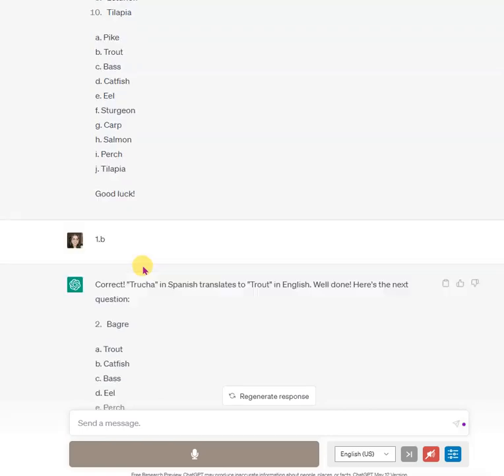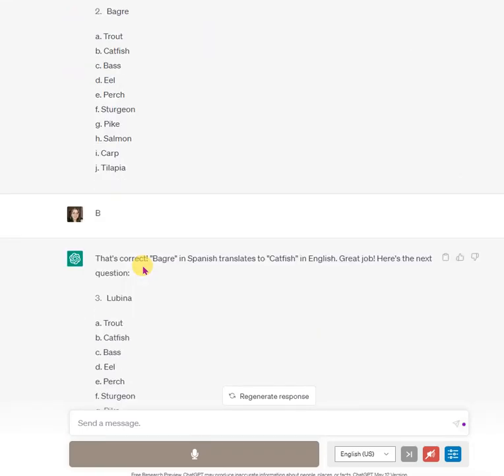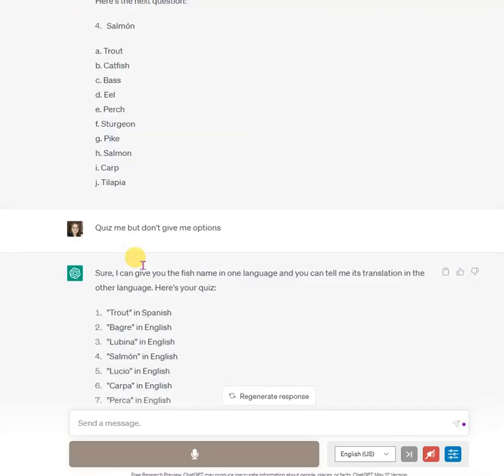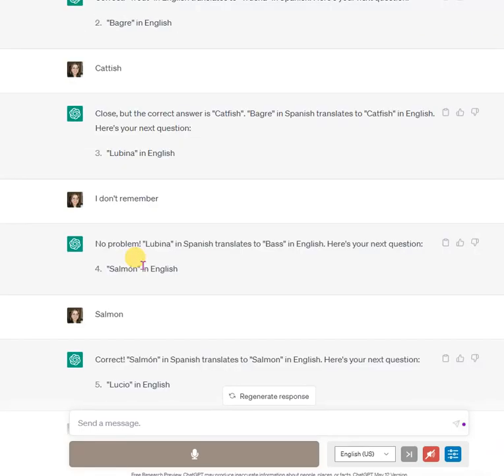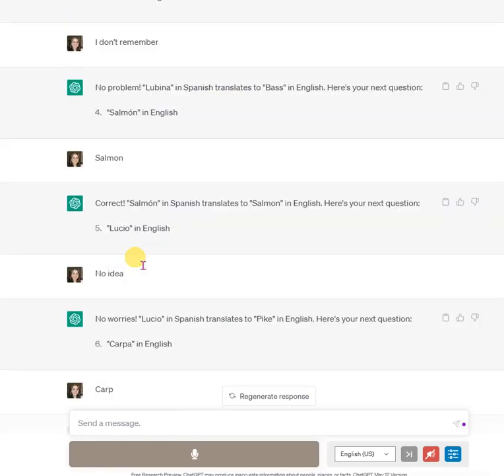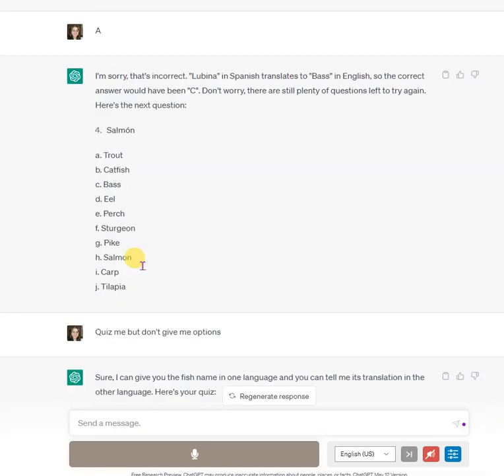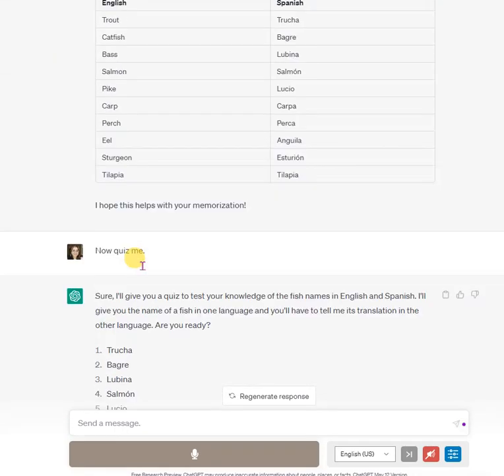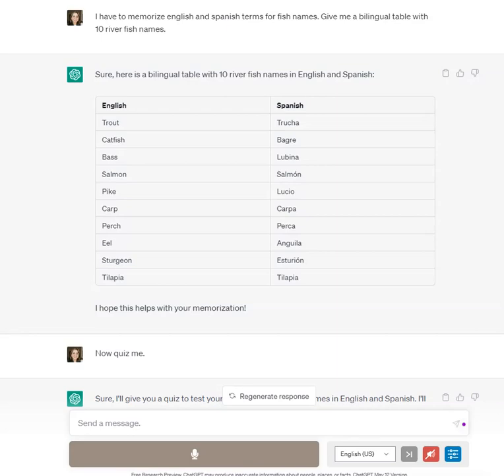I can think of ways to improve the prompts or to add other prompts, such as, for example, make sure that you ask all the terms in random order at least twice. And then after that, just ask me the terms that I didn't get right the first time around. It would be interesting to see what I get when I try that. But I think this is an interesting experiment to show us the kinds of things that we can do with artificial intelligence to help us with our preparation for interpreting.